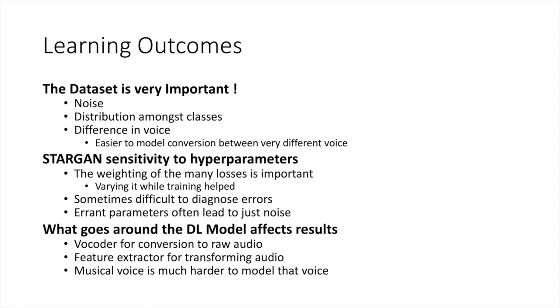And lastly, in any end-to-end task, what goes around the DL model affects the output a lot. We believe that we could have improved our results further by experimenting with the vocoder and feature extractor for moving between raw waveform and MFCCs. So that was our project. Thank you for listening, and GANs are really hard to train.